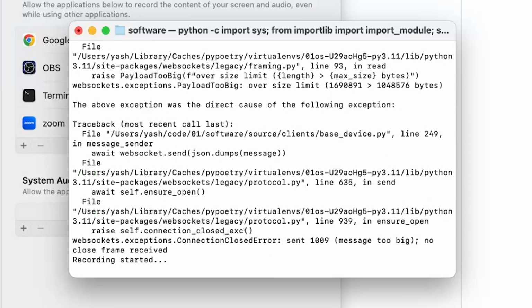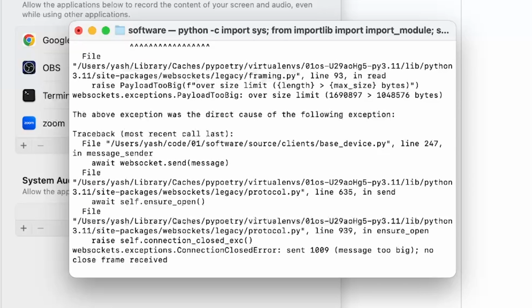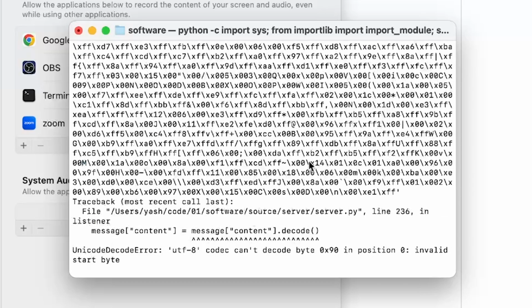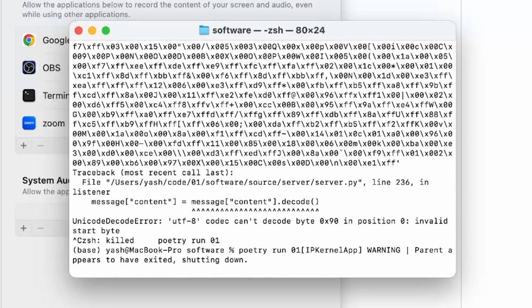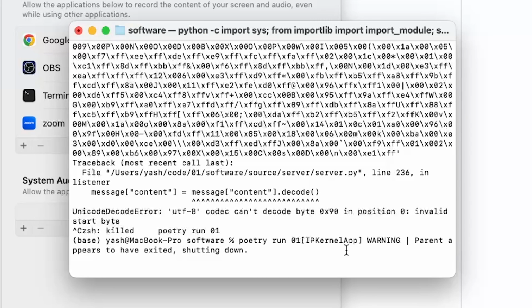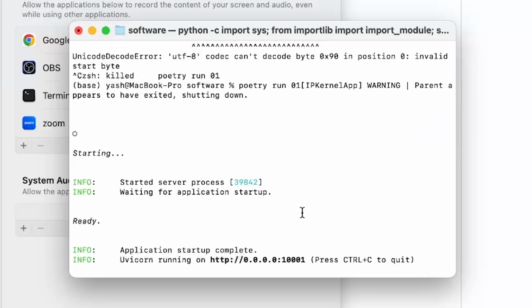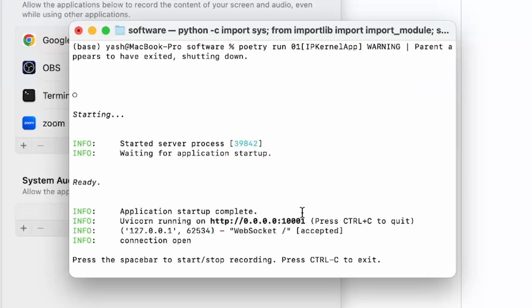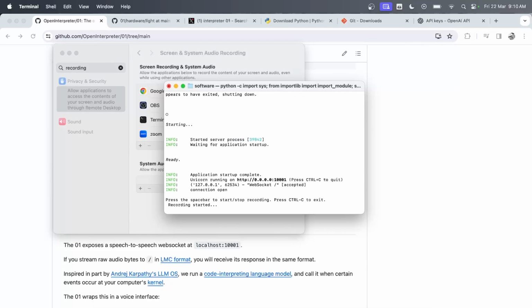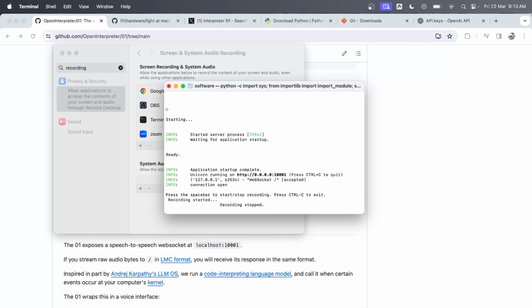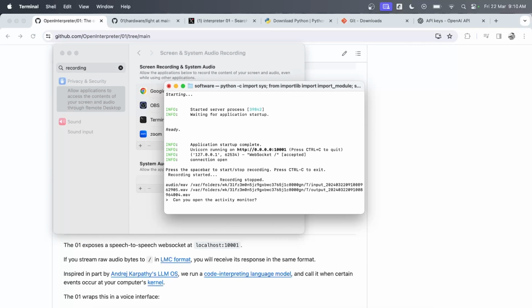Can you open my Discord group? It says the message is too big. So what I'm going to do is just restart poetry. Again, it's an open source model and there is probably a bunch of back and forth going on. But let me just try and see if I can run this now, if I start from scratch. Can you open the activity monitor? I don't think it has the access to open the applications at this point of time, but let's see if it's able to do that.